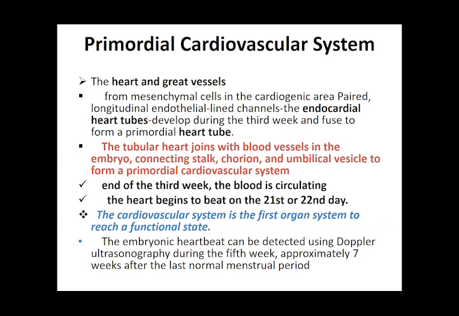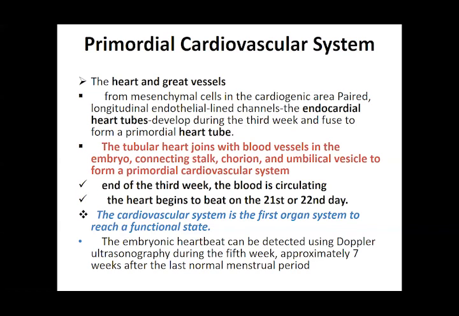So it is the first organ system which reaches a functional state. That is the first organ, the small heart, which then develops further, and all these vessels which supply the blood to all parts of the body. So the heart is linked up with the mother and the baby, and so a rough, sort of primordial cardiovascular system has developed.